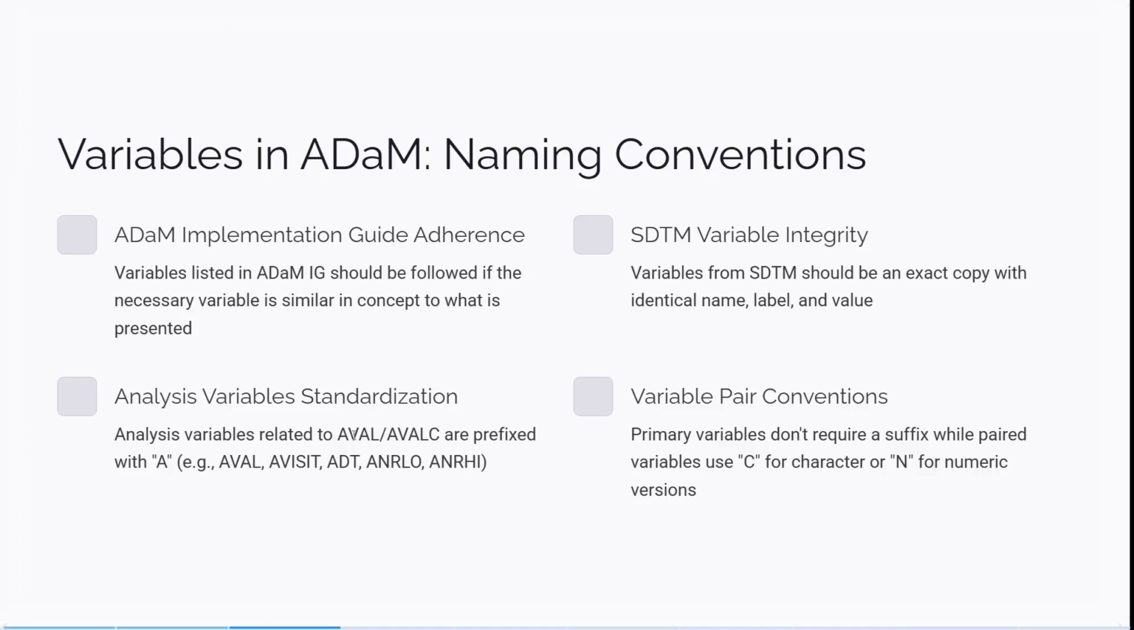Analysis variables related to character variables are prefixed with A. So A indicates analysis, and this is the variable pair convention. Primary variables don't require a suffix, while paired variables use C for character and N for numeric. So these are some naming conventions, how the variables are represented and what they are used for. If A represents analysis and C represents character, this is a kind of naming convention.